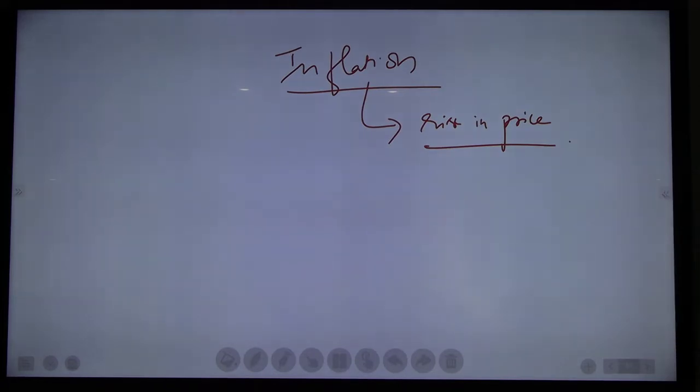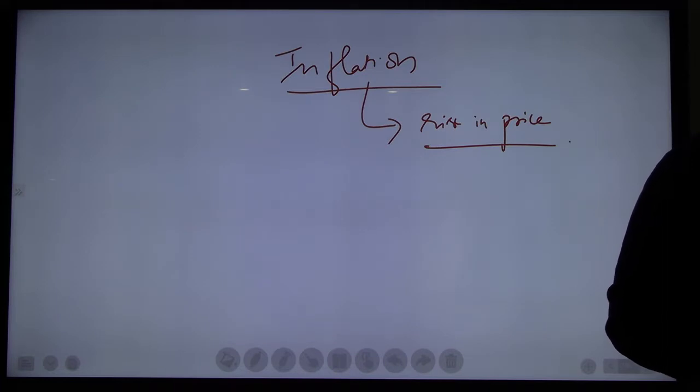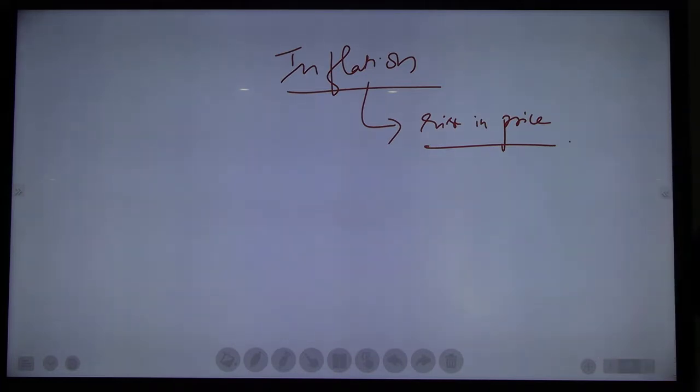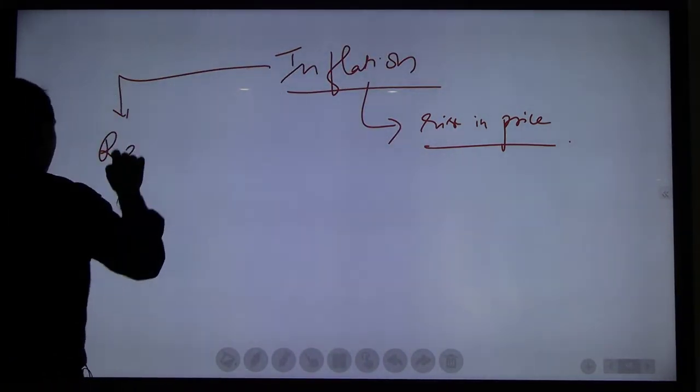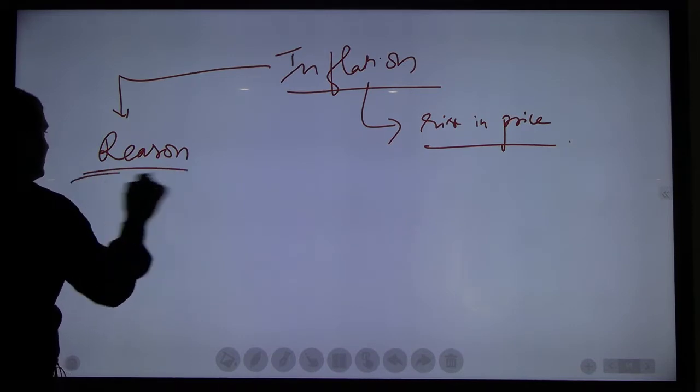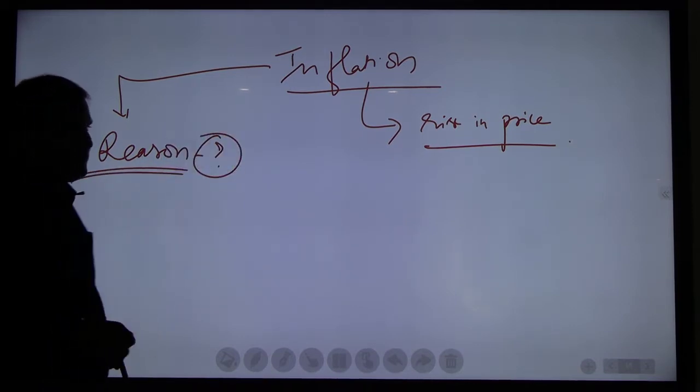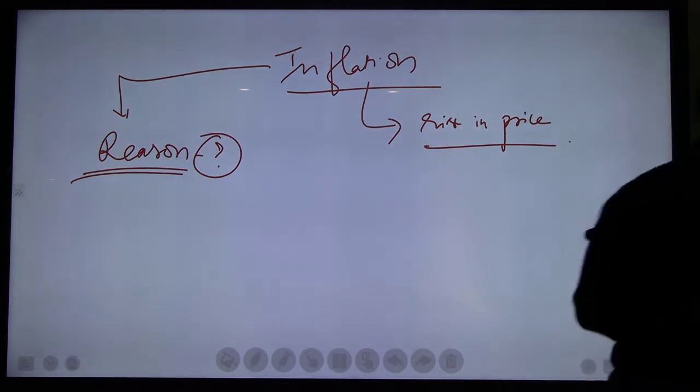So inflation is a general rise in the price of goods as well as services. Services also include banking service, insurance service, education service, transportation service. All services. So in short, inflation is nothing but a general rise in price of goods as well as services. Understood inflation? Okay. How does inflation occur? What are the reasons for inflation?